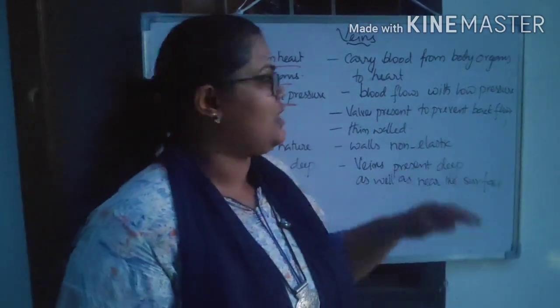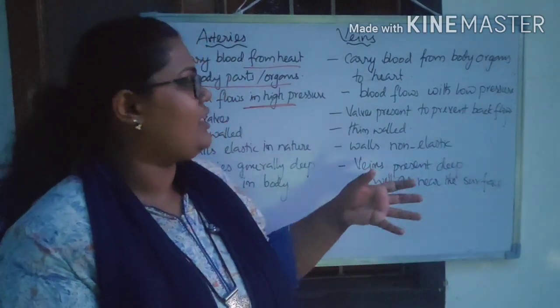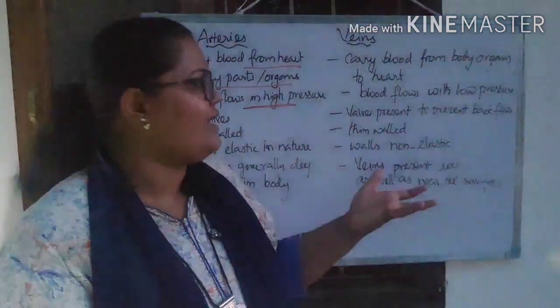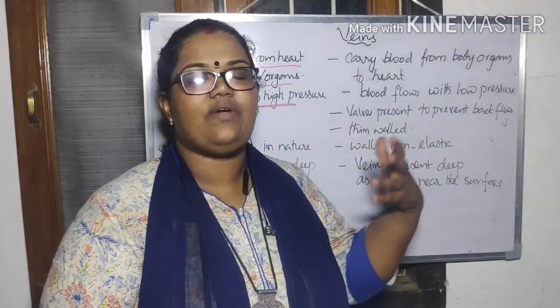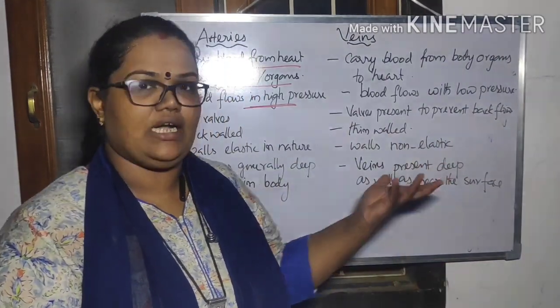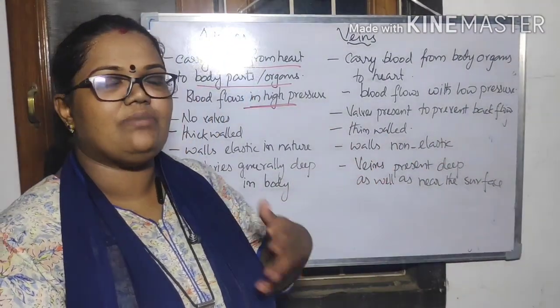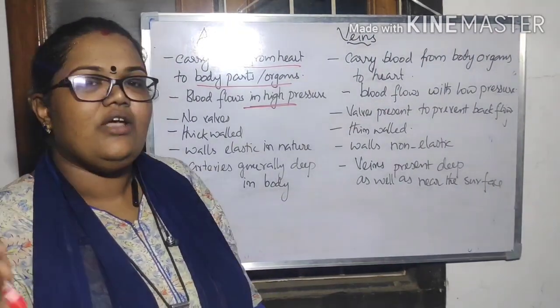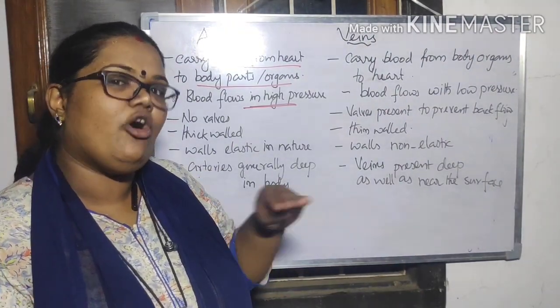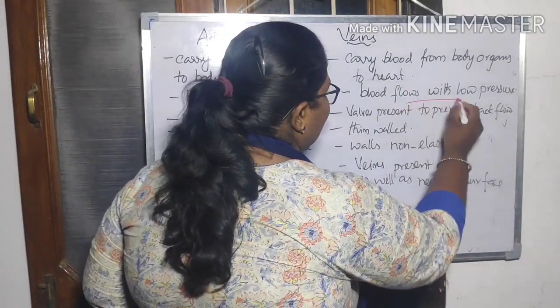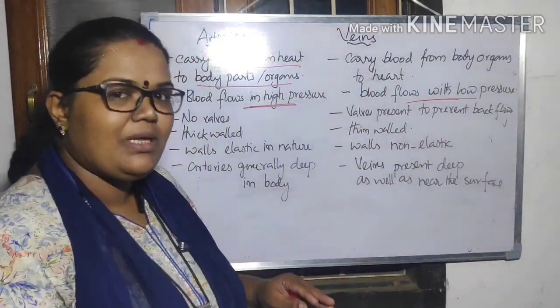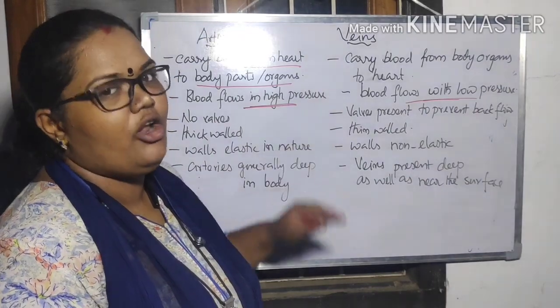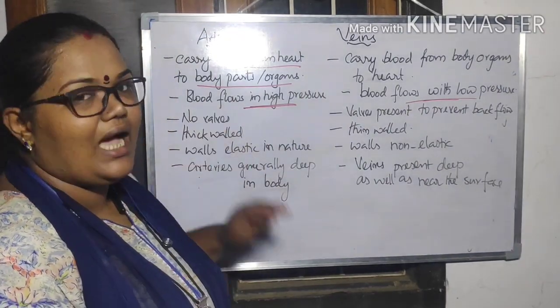But in veins the blood is flowing with very low pressure. You can see that it is coming from the body parts to the heart. So here from the body part there will be no pumping or anything. So the blood flows in very low pressure. The veins carry the blood from the body parts into the heart in low pressure, but here it is in high pressure.